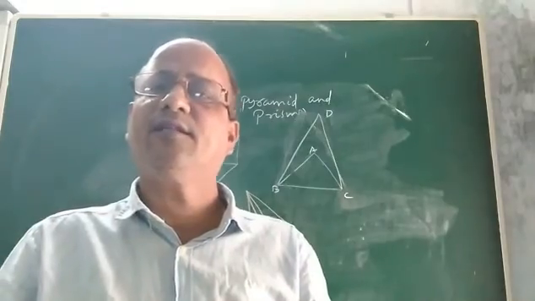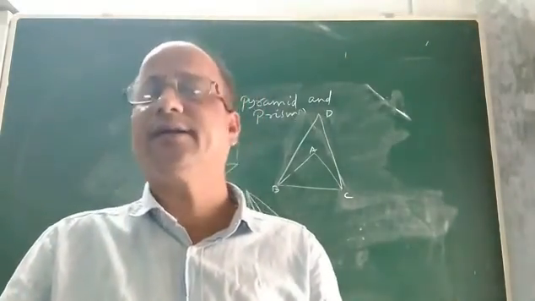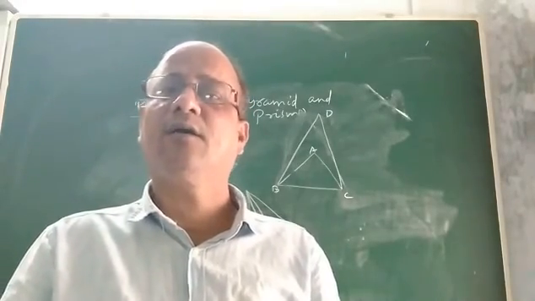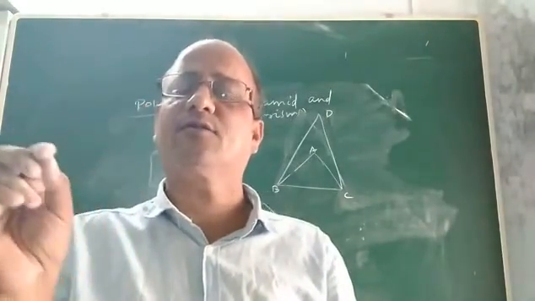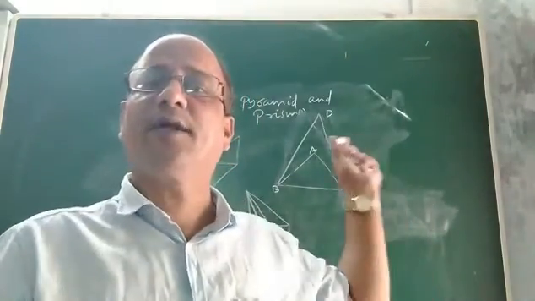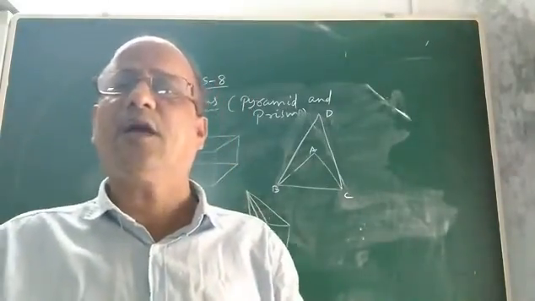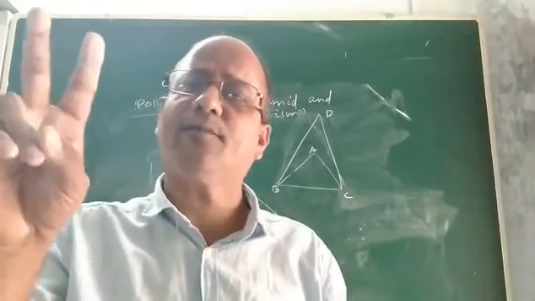Okay, children, in the last class I was discussing polyhedron. What is a polyhedron? What is a regular polyhedron? Two different types of polyhedron, particularly, I had discussed. One is the square pyramid, the other is your cuboid. Cube also I had discussed. Yes. Now, as I told you in the previous class, there are two types of polyhedron.